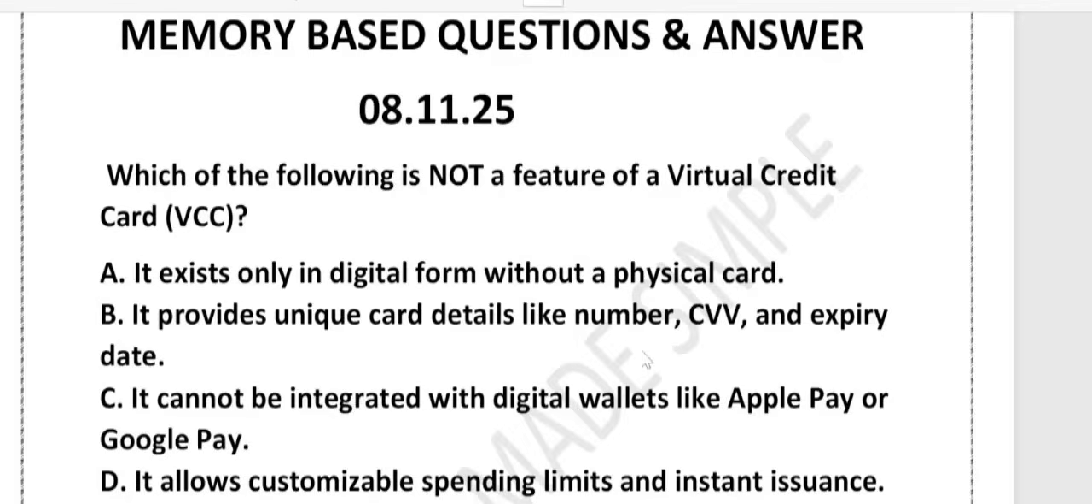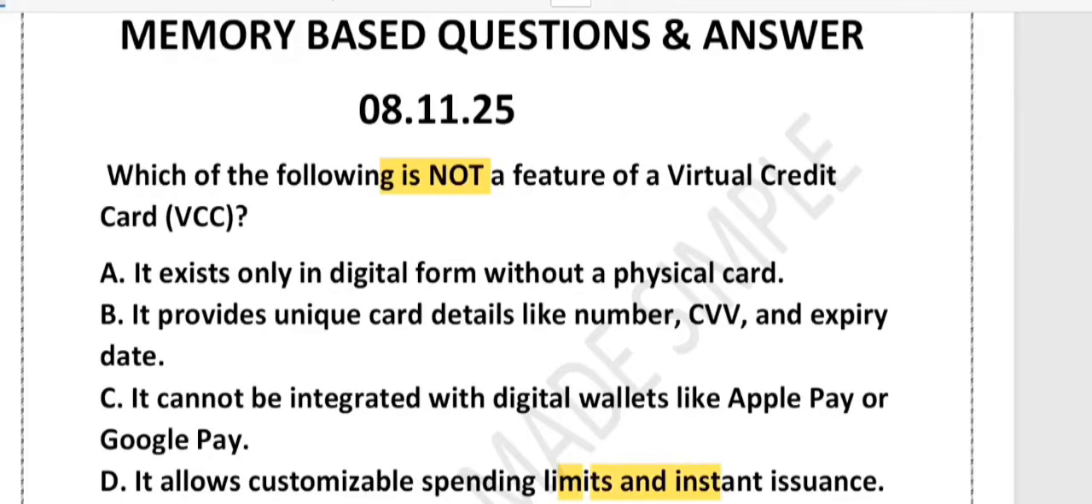Right, so a virtual debit card may be there, a virtual co-branded card, any kind of card will be there. So this has been asked in the past. Let me highlight it. This is a very important part. Option A, it exists only in digital form without a physical card. Option B, it provides unique card details like number, CVV, expiry date. Option C, it cannot be integrated with digital wallets like Apple Pay or Google Pay. Option D, it allows customizable spending limits and instant issuance.